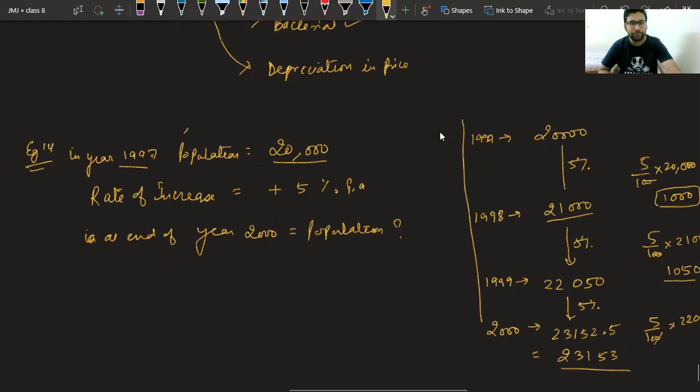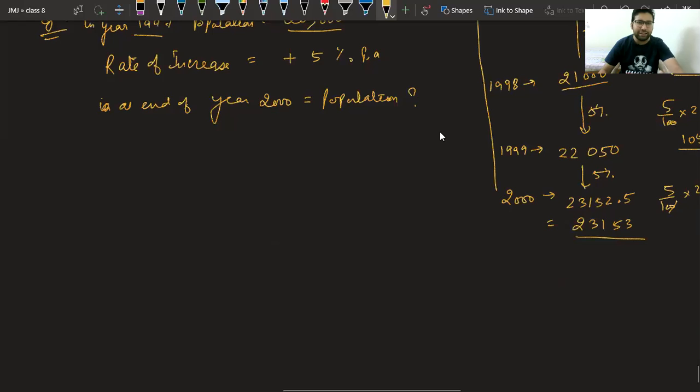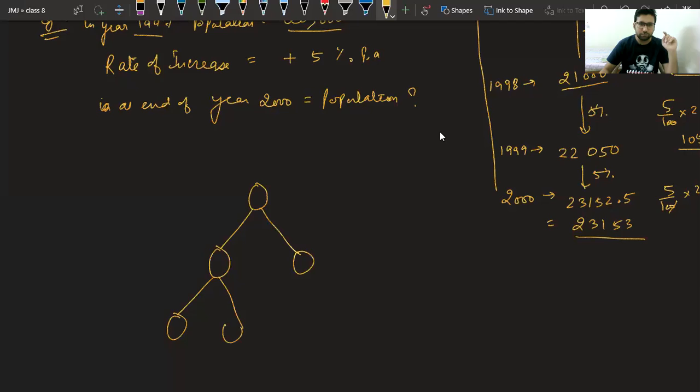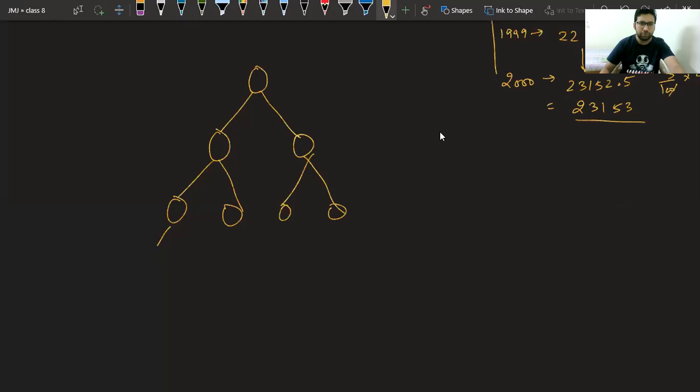Try to understand. Let's see why it is a question of compound interest. Suppose there was one person, class, suppose there was one person, he became two in 1 year. Now these two will become 4. These 4 became 8.